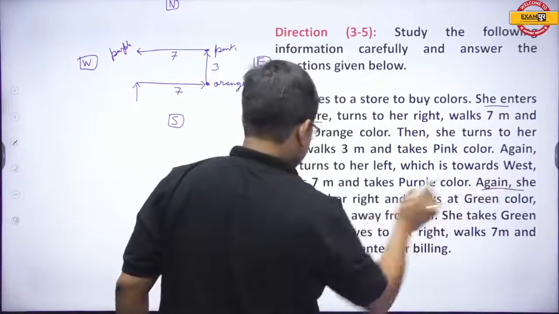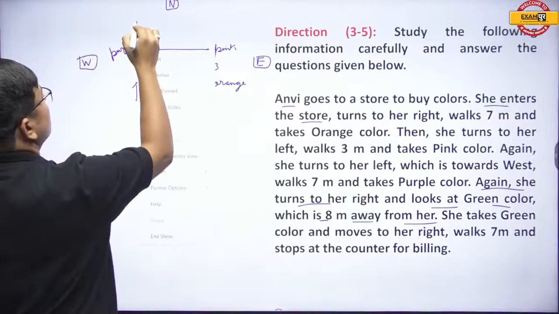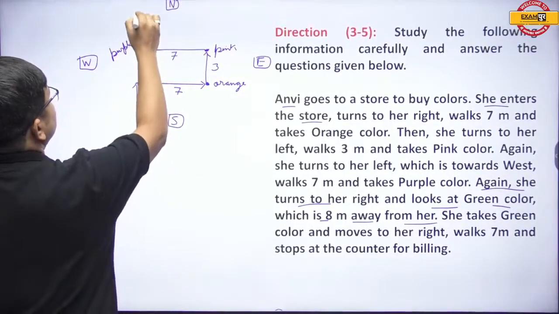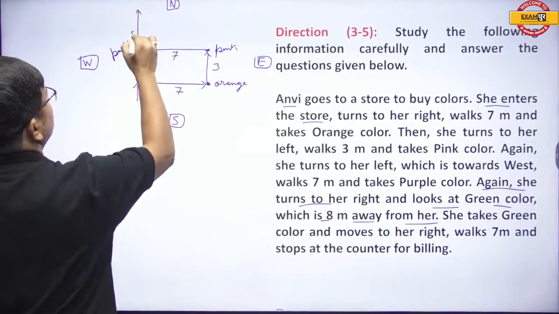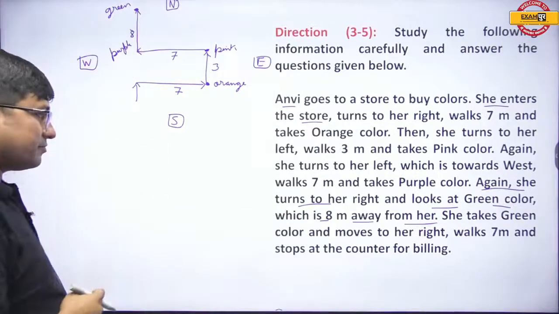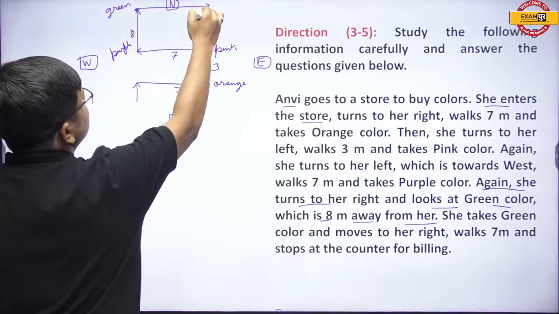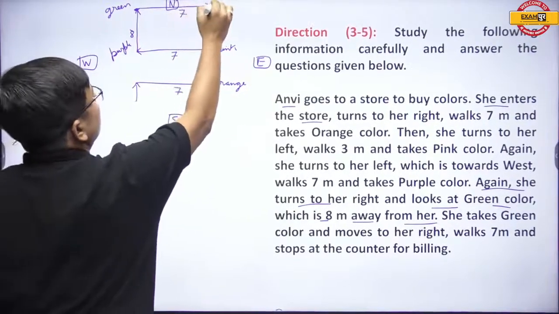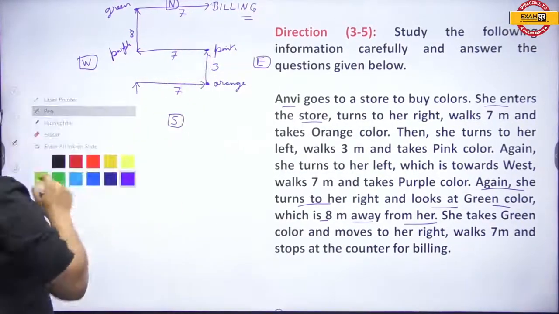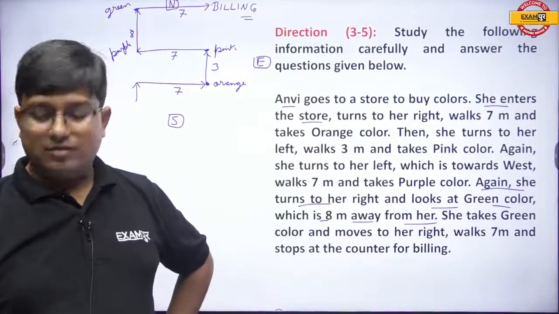Now, again she turns to her right and looks at the green color, which is 8 meters away from her. She takes the green color, moves to her right, walks 7 meters and stops at the counter for billing. All right, everyone. Fine, everybody. Yes or no? Now moving ahead.